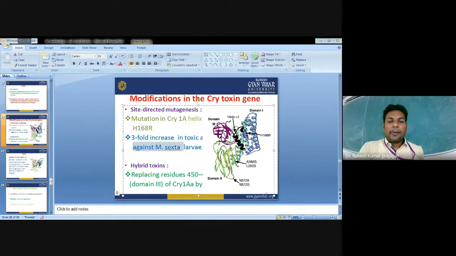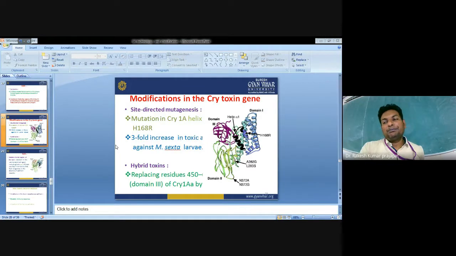Manduca sexta larvae. So it is a very significant achievement, an improvement in the toxic effect of the Bt proteins. You can see here in the structure, at site 168 position, they have different residues: arginine 120, alanine 128, lysine 282, 283.